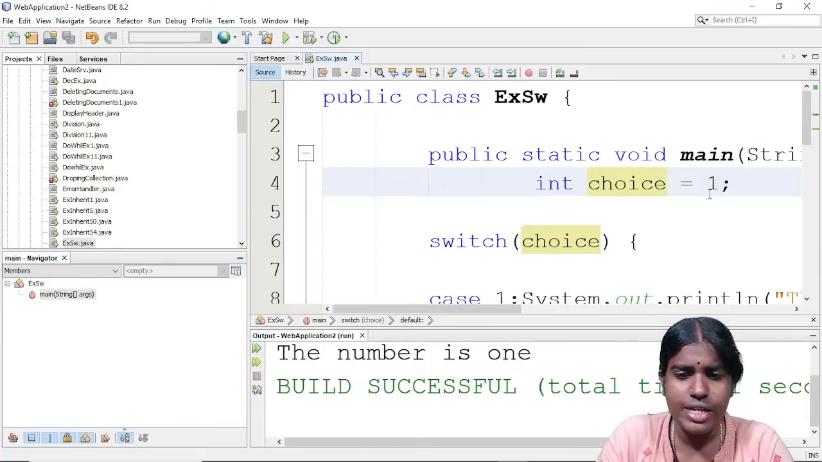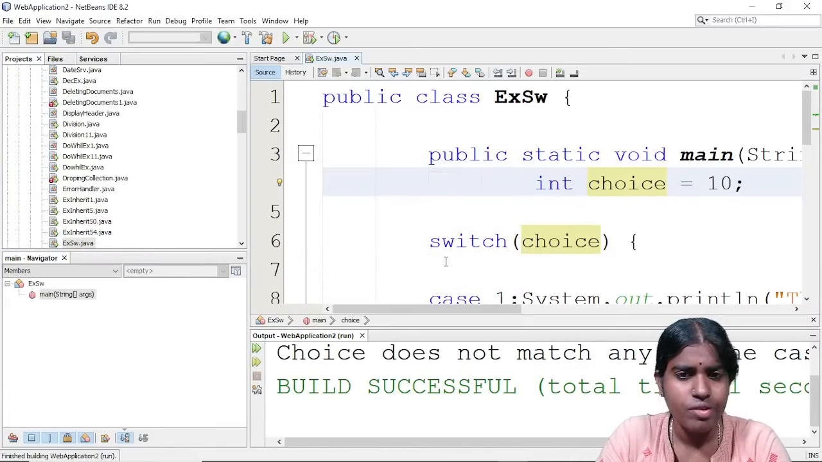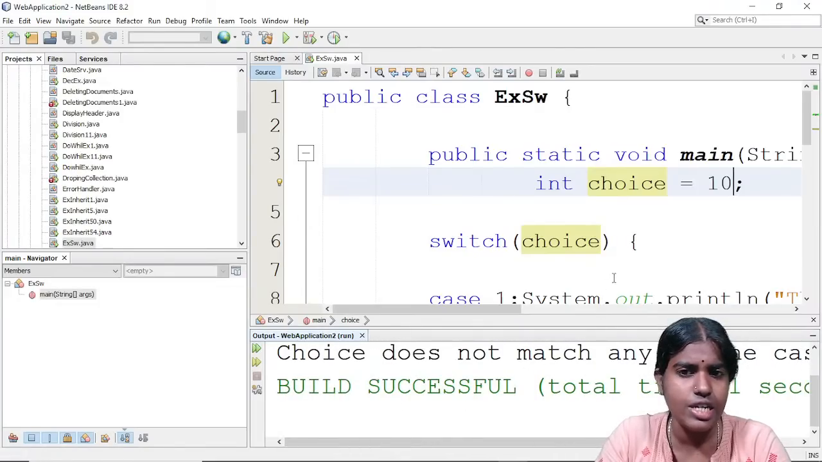Clear with this? For example, I am giving the number as 10. You need to save this file, just right click and there is an option to run this file. None of the case blocks match, so choice does not match any of the case statements.